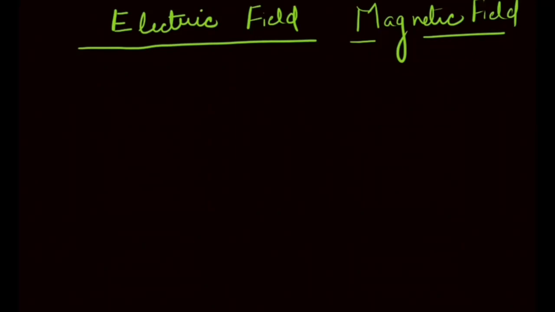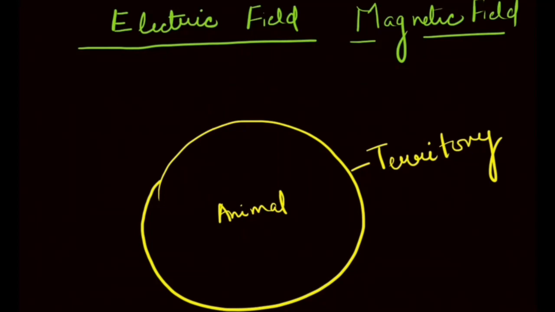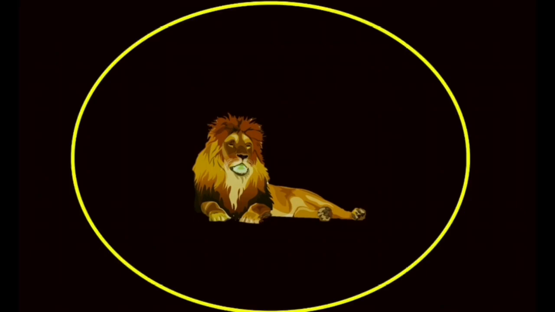Let us consider an example here. Some animals are territorial. That means they make a territory around themselves. They stay in that territory, they hunt in that territory and are mostly found in that territory only. Lion is one such territorial animal. Wildlife experts say that lions do not allow any other animal to hunt in their territory. So from your point of view, you can say it is the region where chances of finding this fierce animal are the most.